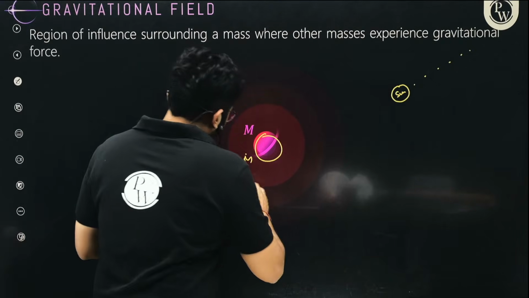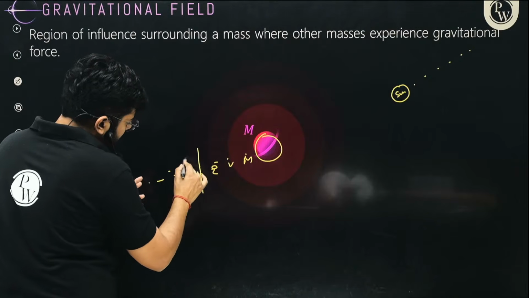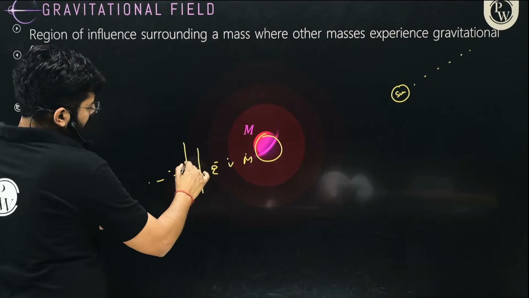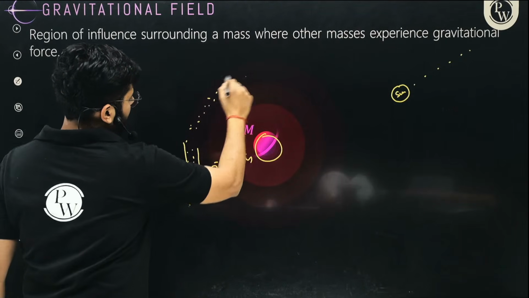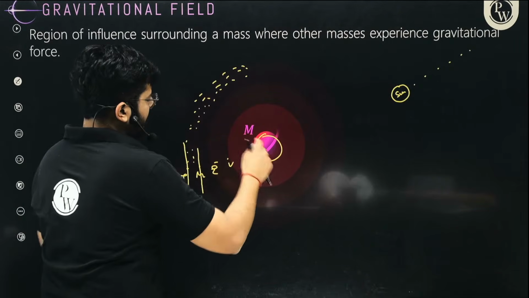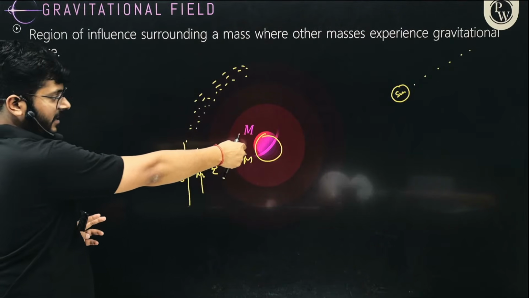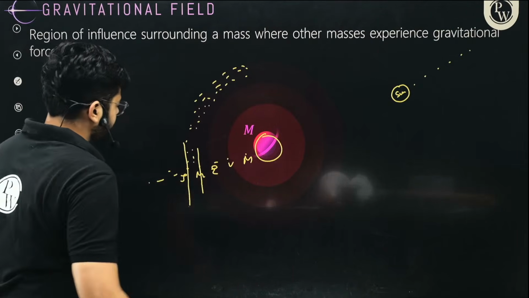And between Mars and Jupiter, there are a lot of asteroids, right? You call that the asteroid belt. All those asteroids are attracted towards the sun, right? They are in the gravitational field of the sun. Sometimes they get deviated, okay?